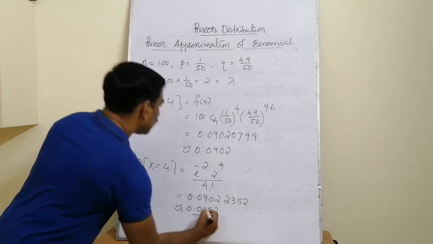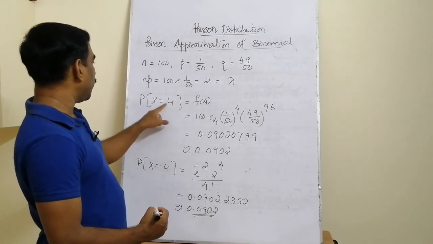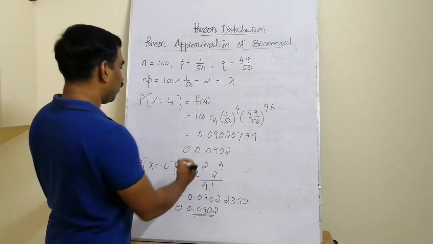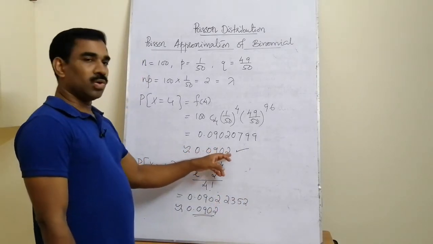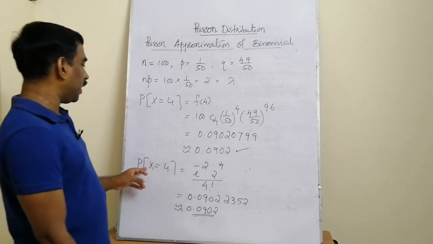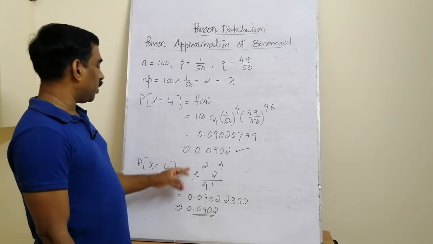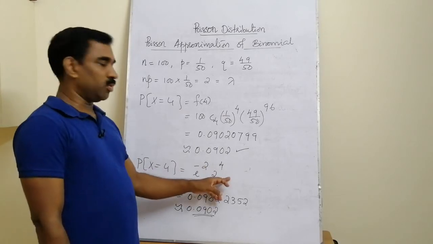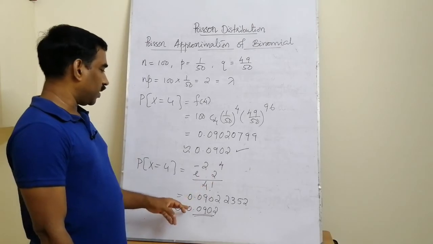0.0902. We can see that using the binomial distribution, the probability that the binomial random variable takes the value 4, corrected to 4 decimal places, is 0.0902. The same answer, corrected to 4 decimal places, can be obtained with the help of the Poisson approximation, that is using the Poisson distribution formula e raised to minus lambda lambda raised to x by x factorial.